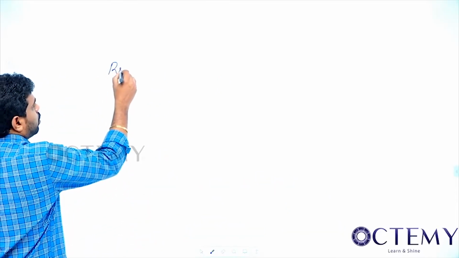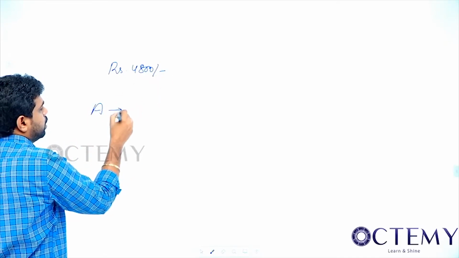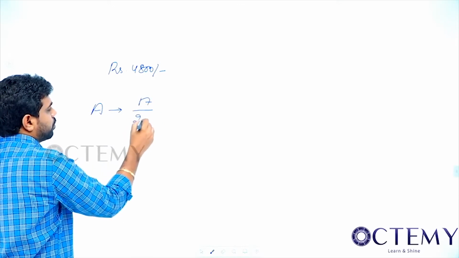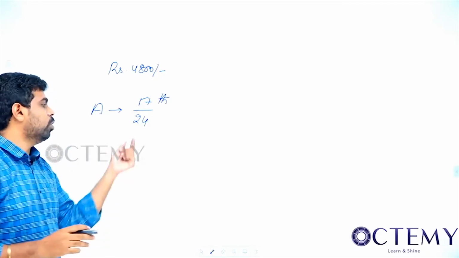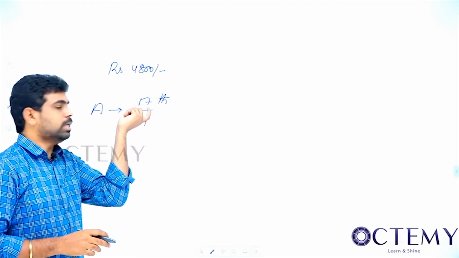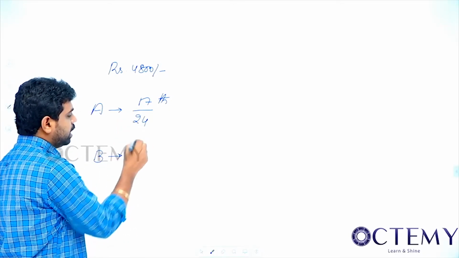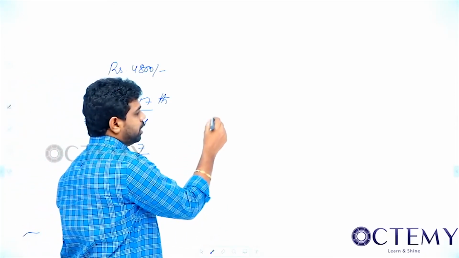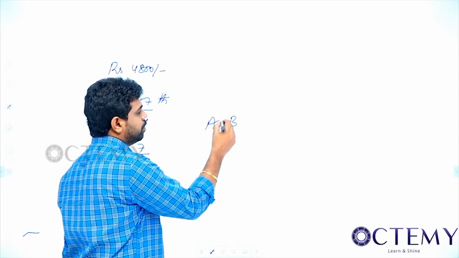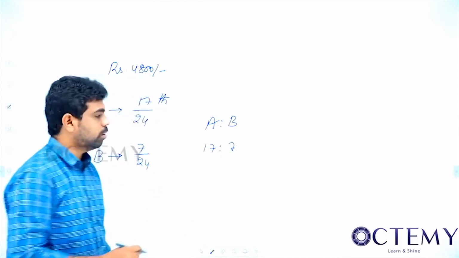Okay. Next. So total amount is 4,800 for next question. What did he tell? A completed 17 by 24th of work. What does it mean? It means that total work is 24 parts. In that A completed 17 parts. So now can I say that B completed the remaining work, that is 7 by 24th of work. Okay. So now if you take ratio of A and B, it will be 17:7. That's all now, 17:7.